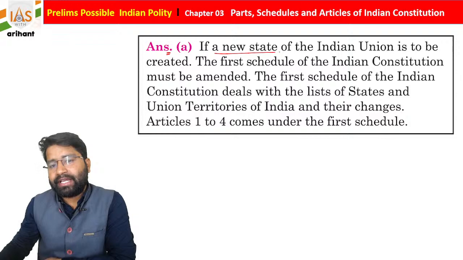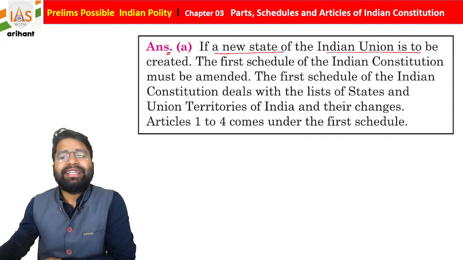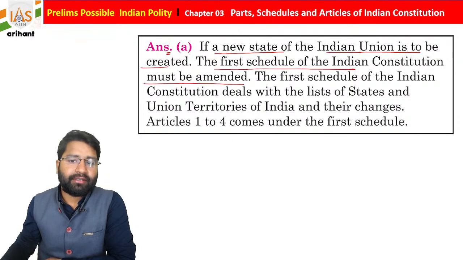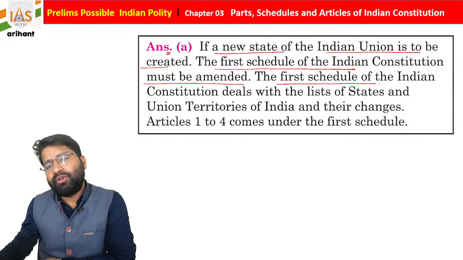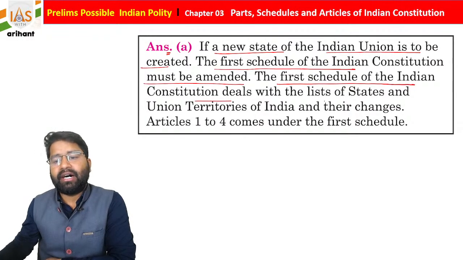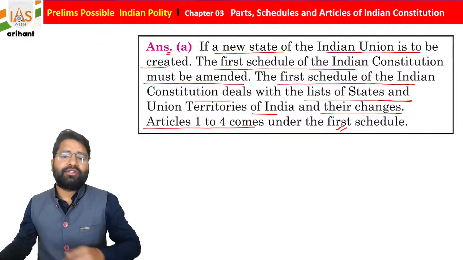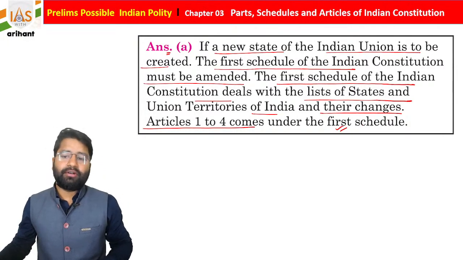If a new state of the Indian Union is to be created, the first schedule of the Indian Constitution must be amended. Okay, the first schedule of the Indian Constitution deals with the list of states and union territories of India and their changes. Articles 1 to 4 come under the first schedule of the Indian Constitution.